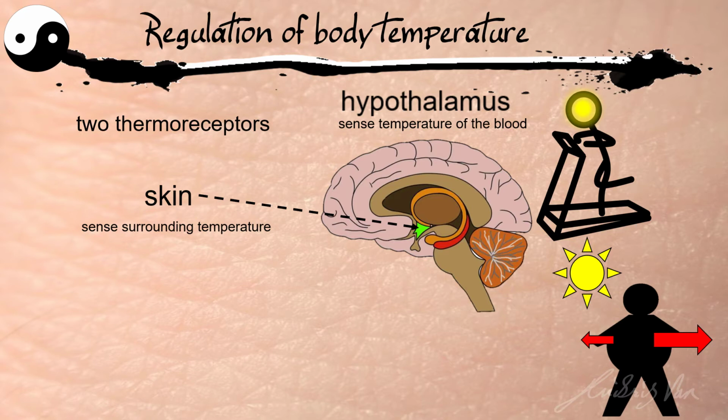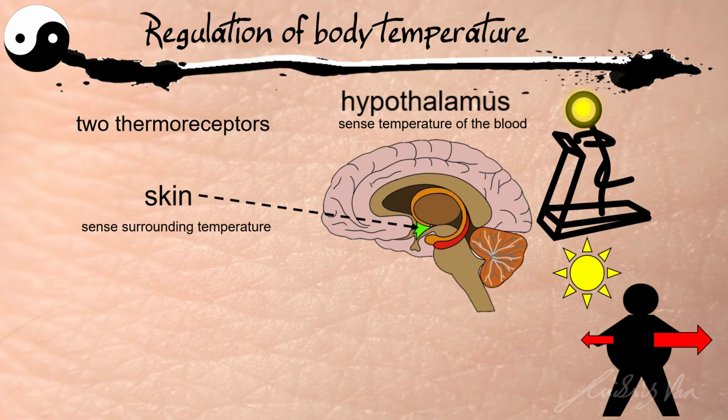At the same time, our body will still be generating the same amount of heat because we are not increasing the amount of respiration or muscle contraction in our body. So right now, even though the thermoreceptor in our skin has picked up that the surrounding temperature is higher, and this is because a large amount of energy is needed to increase the temperature of water, and our blood plasma is mainly made up of water.